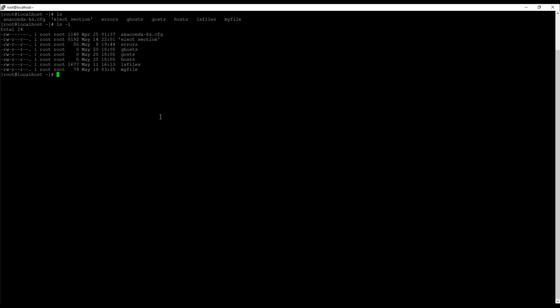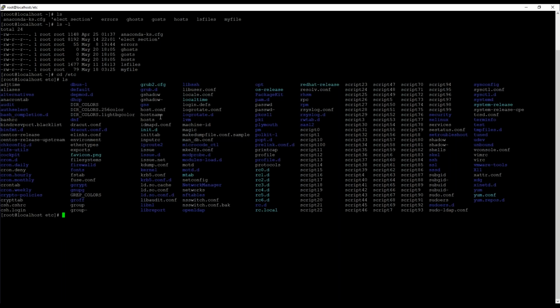So here we have the ls command. ls is just listing the files and ls -l is also listing the files but also with all the properties. Now to organize your files, it makes sense to create directories. As you can see in this directory, I have many scripts.